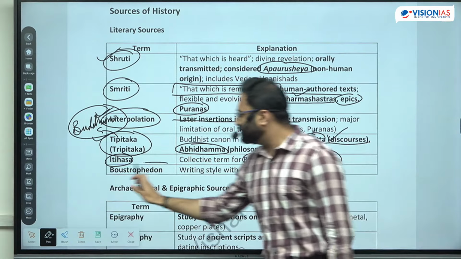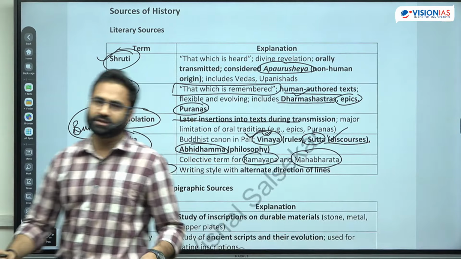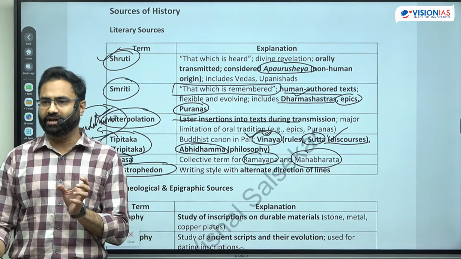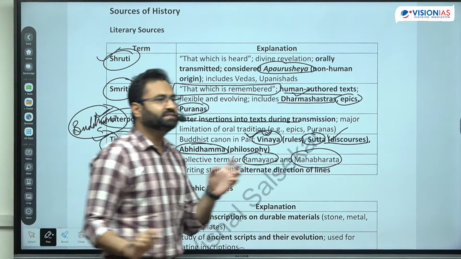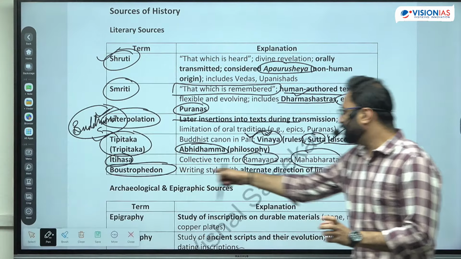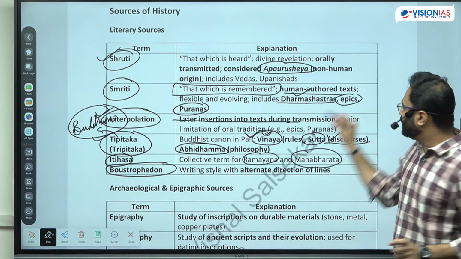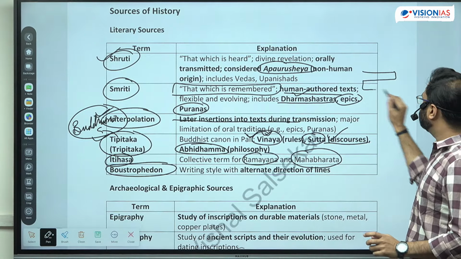Now the last term in this is the Boustrophedon. Now Boustrophedon is a type of writing, or a style of writing. What type of writing? In what manner is Boustrophedon written? It is in alternate directions. Meaning one line you will write this way, then this way, then this way.